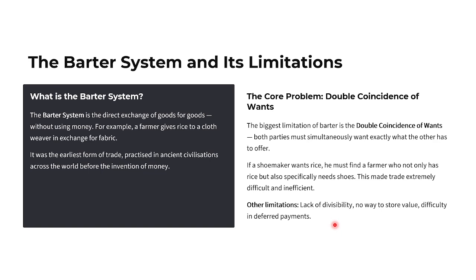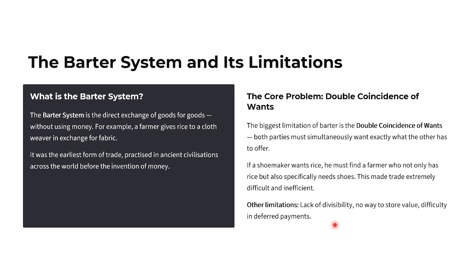The barter system and its limitation. So what is barter system? Barter system is the direct exchange of goods for goods, without using any money. For example, a farmer gives rice to a cloth weaver in exchange for fabric. The barter system is the earliest form of trade, practiced in ancient civilizations across the world before the invention of money. So exchanging goods for goods, that is the concept of barter system.